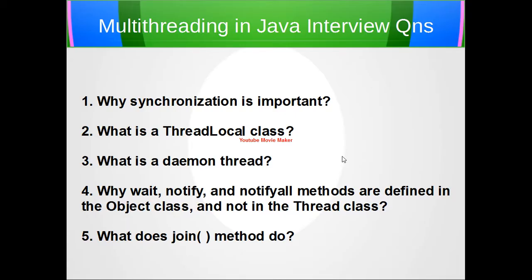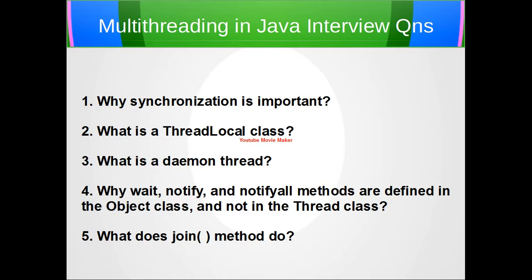Hello friends. So today we will discuss some of the multi-threading questions that are generally asked in Java interviews. These are some of the basic questions that we will discuss, and which are generally asked for less experienced people. So our first question is why synchronization is important.